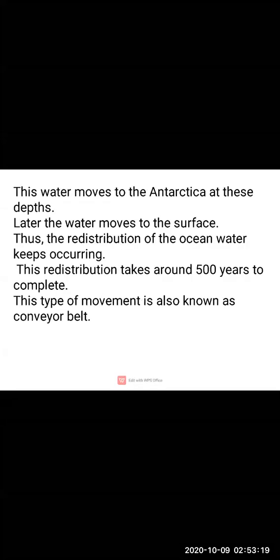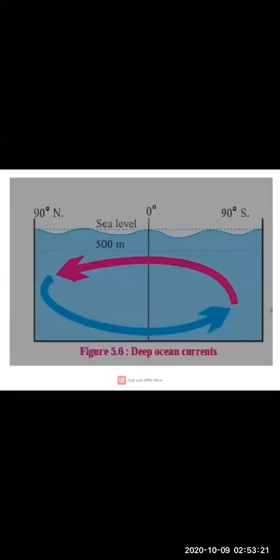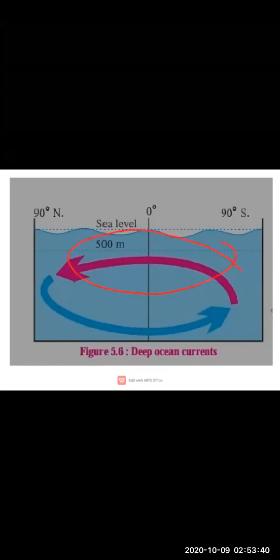So see here, children, it can be seen in this picture, picture number 5.6, deep sea ocean currents. Now see, like I told you, this is our warm water, and this is our cold water. Clear?